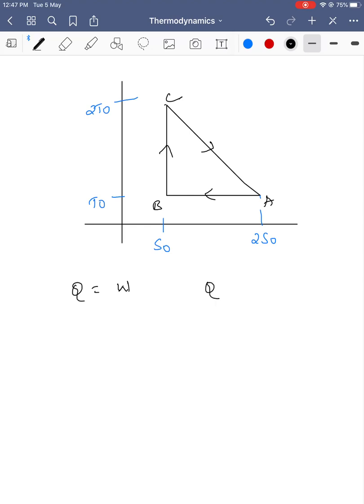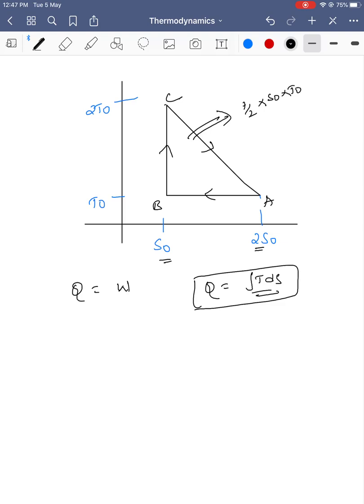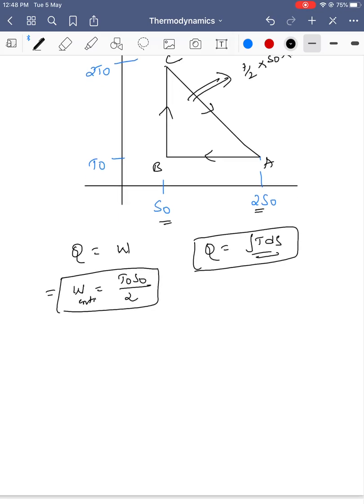The temperature versus entropy graph is given. So Q is equal to the integral of T dS. The total heat is equal to the area under the curve. What is the area under the curve here? Half into base S0 into height T0. So work done is the total heat, which is T0 S0 by 2. For the entire process it is also equal to the total heat added. We cannot say heat added plus heat removed.